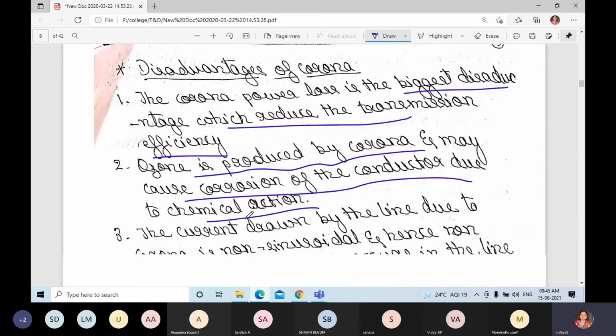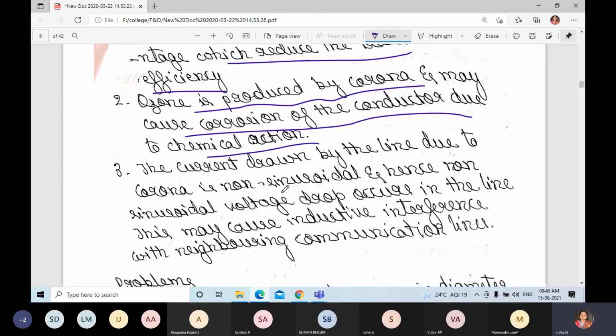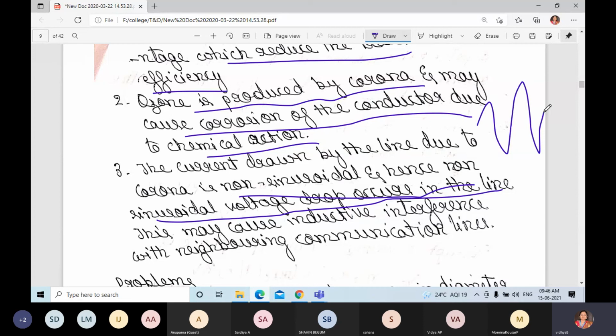The current drawn by the line due to corona is non-sinusoidal, and hence a non-sinusoidal voltage drop occurs in the line. It may increase or decrease like that.